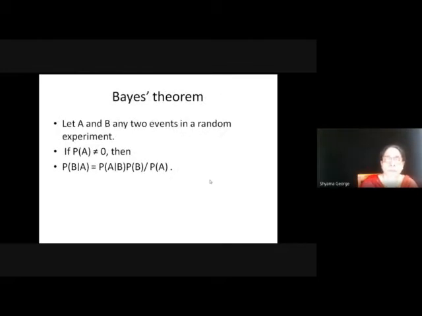Now coming to Bayes' theorem, probability of B given A. Let A and B be any 2 events in a random experiment and P(A) not equal to 0, then P(B|A) is equal to P(A|B) times P(B) divided by P(A).